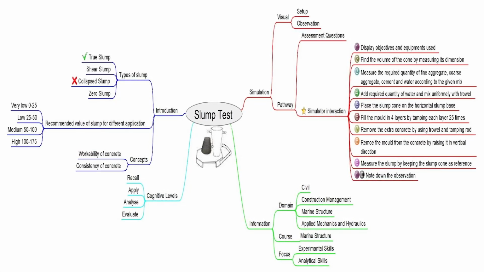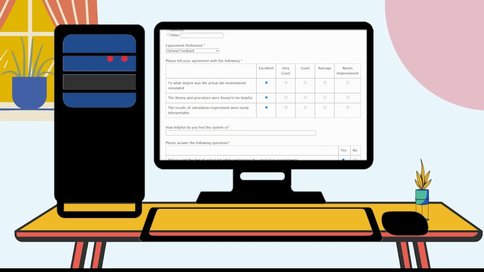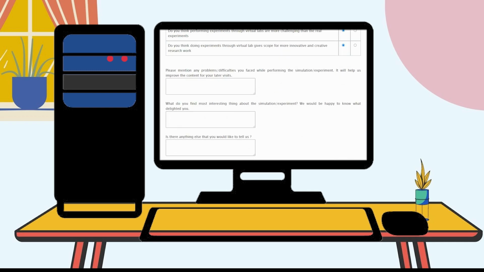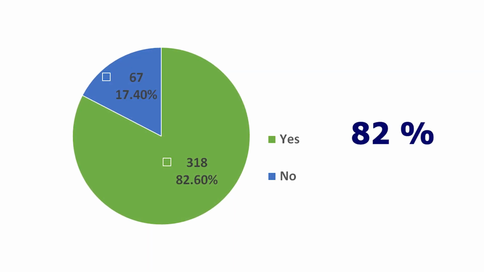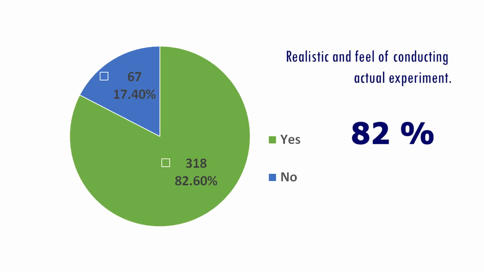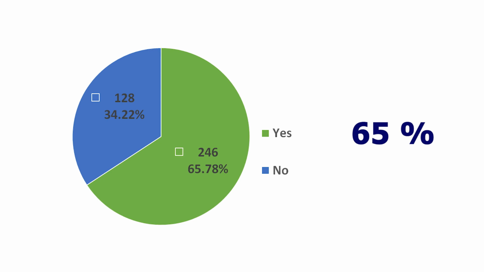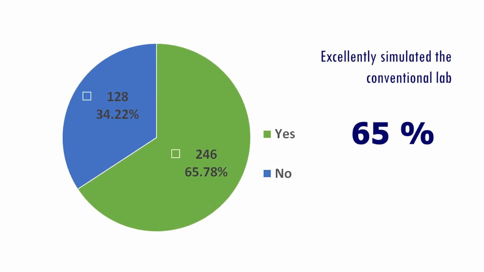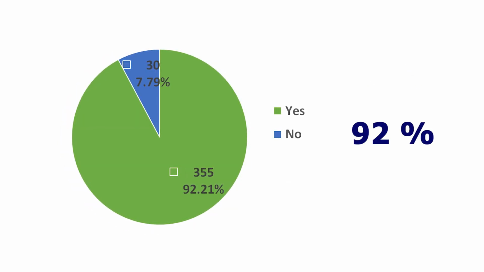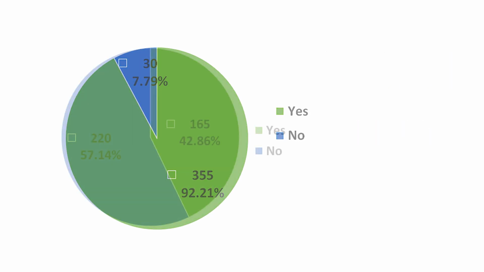Feedback from the user is a source of improvement to the developers and it indicates the effectiveness of the simulation developed. Here is the typical feedback of 385 users of Civil Labs, where 82% of the users expressed that the lab is realistic and gives the feel of conducting the actual experiment. And 65% of the users said that VLabs excellently simulated the conventional lab, where 92% of the users felt that the assessment and reading material was helpful.